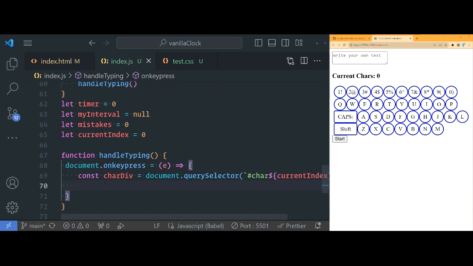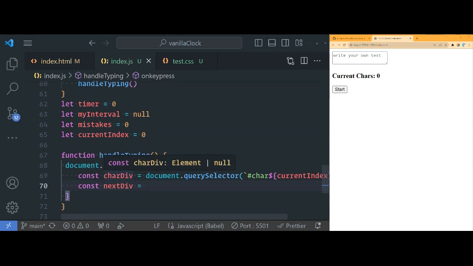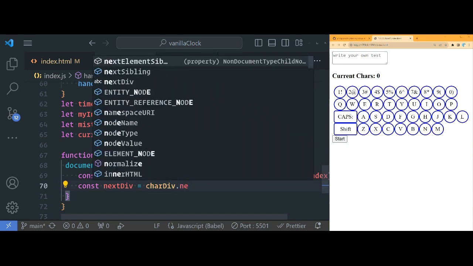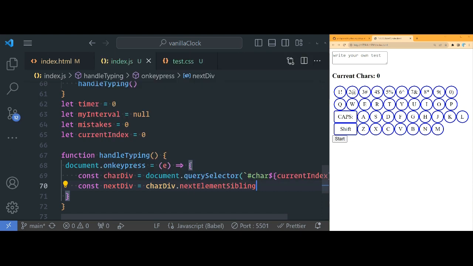Now we need to know the current character div, but also the next div, right? Because if they type the first character right, that div turns green, and the next character's div should start blinking with a blinking cursor. So the user knows that, hey, I'm on this next character. And that's actually just characterDiv.nextElementSibling, like so.